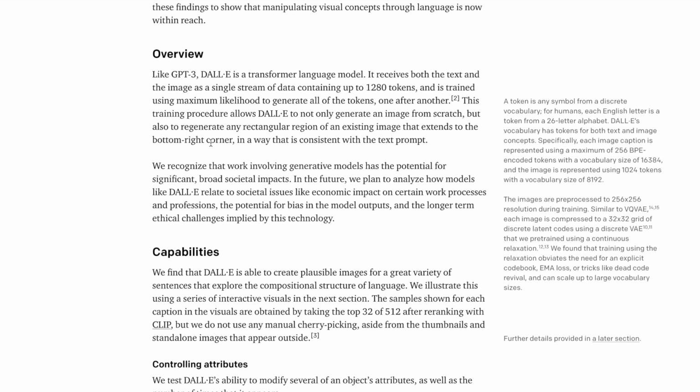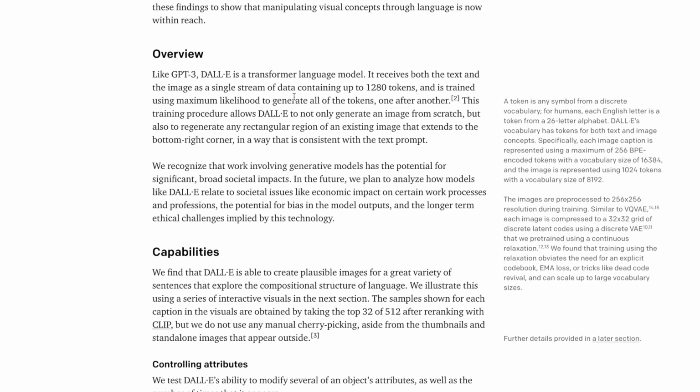So what is DALL-E used for? GPT-3 is a transformer language model. As we already discussed, it receives text and image as a single stream of up to 1280 tokens, and it is trained using maximum likelihood to generate all the tokens one after another.